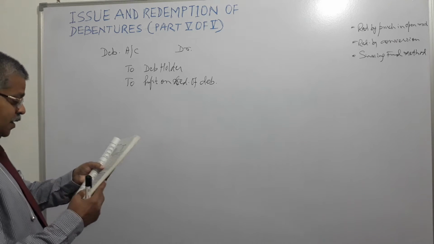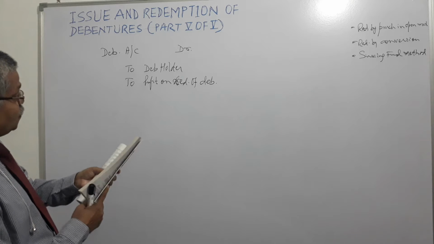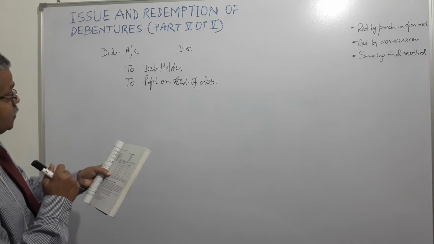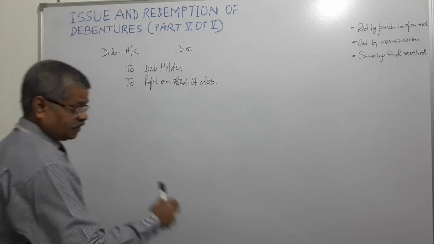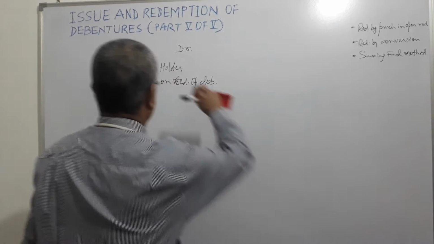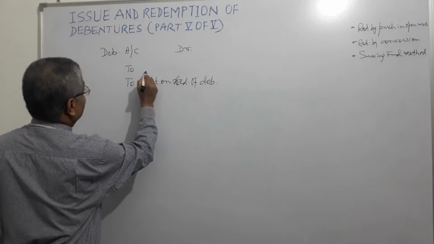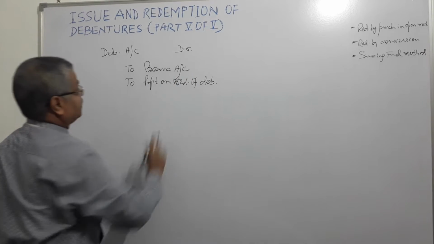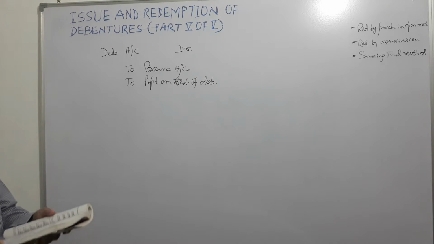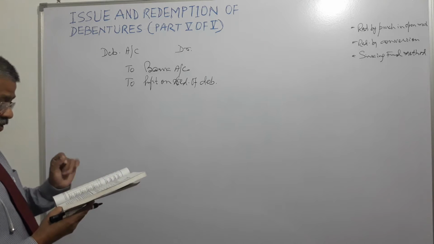So debit debentures account, credit debenture holder. Now here credit will be bank account, right? Because it needs to pay. Credit is bank account. Bank account it will credit. Who will credit? The buyer will credit, right? And another account that is created is profit on redemption of debentures.